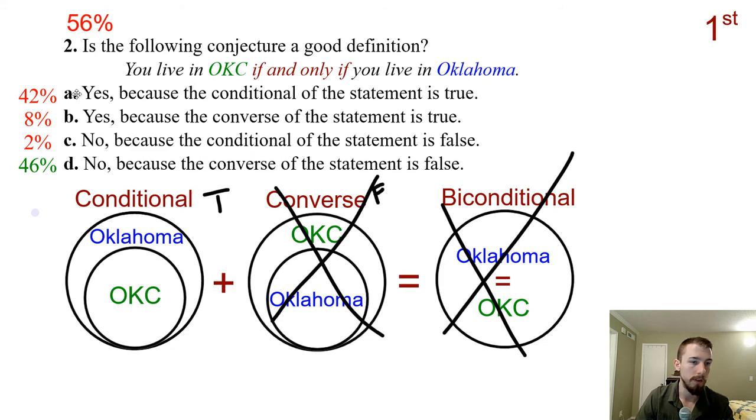So a lot of the confusion here is you said yes because the conditional of the statement is true. So yes, the conditional is true, but in order for it to be a good definition, instead of just simply a description, it has to be reversible. It has to be true in both directions, and the converse was not true. So make sure that you understand this. I suppose I could have done a better job of teaching it, but it is a very important topic that I want to make sure you guys understand. So for it to be a good definition, it has to be reversible, a biconditional statement which goes both directions.